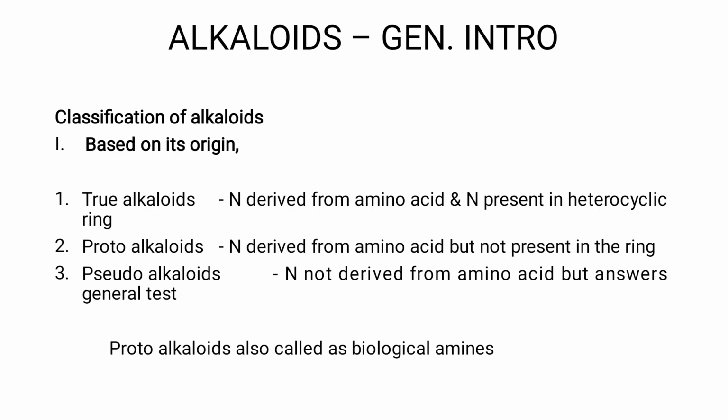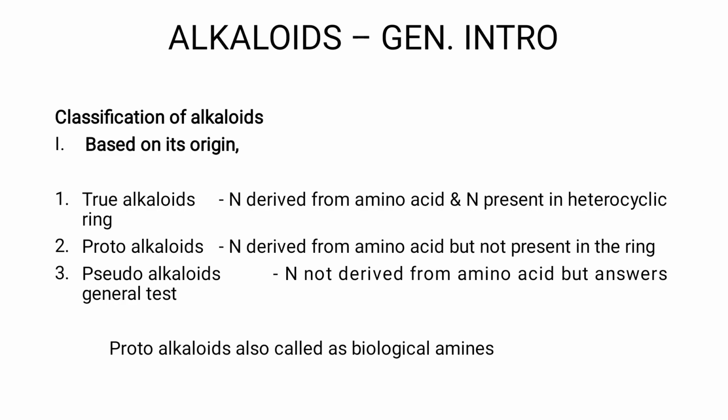Now coming to classification of alkaloids. There are generally two types of classification. One is based on the origin and the other is based on the chemical nature. Origin is based on the place from where the nitrogen has been synthesized or where it is located.